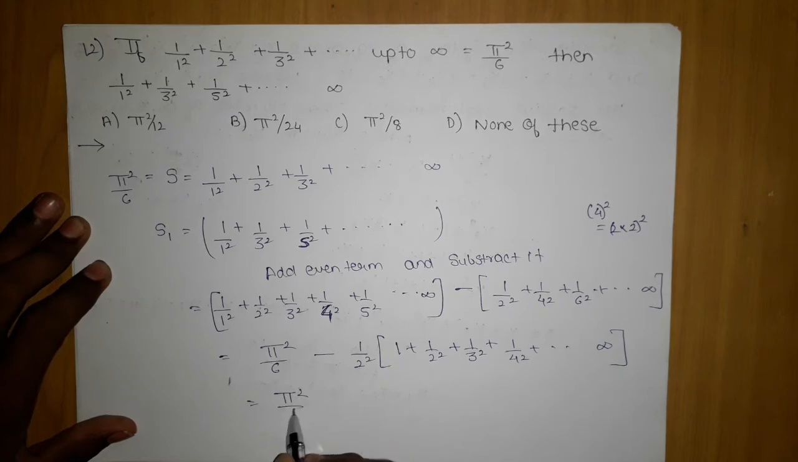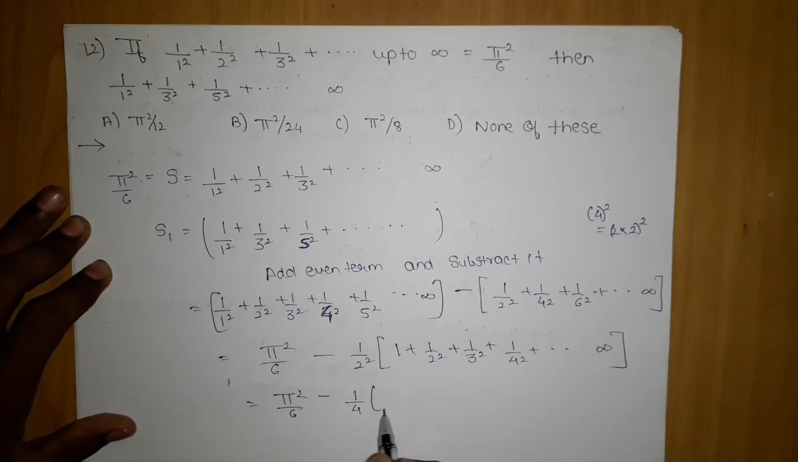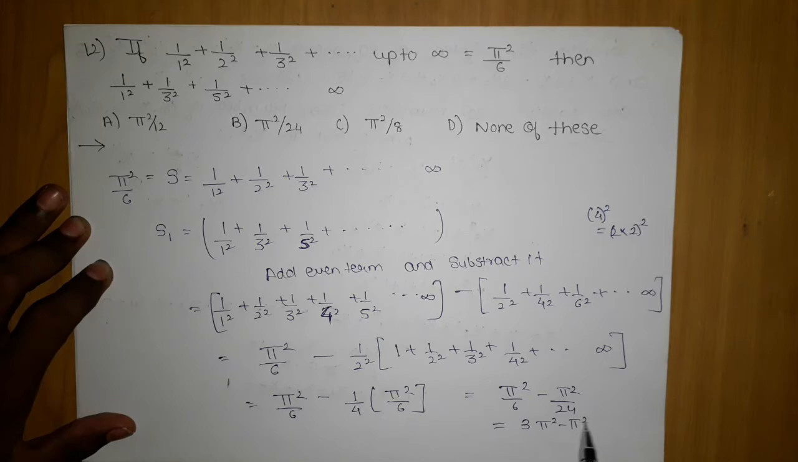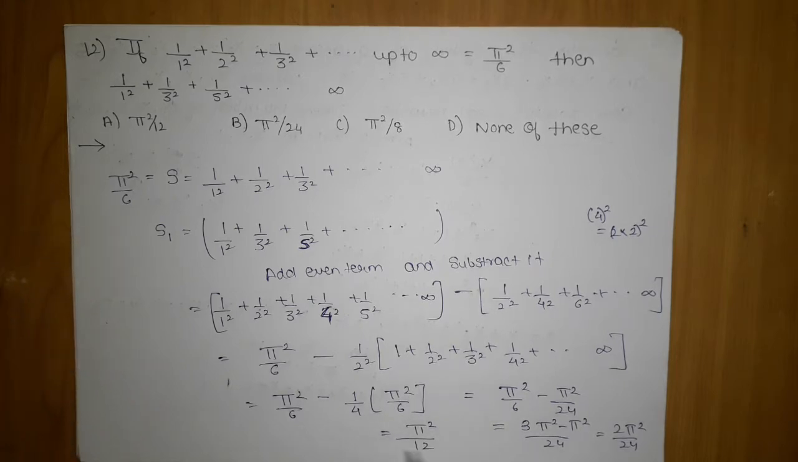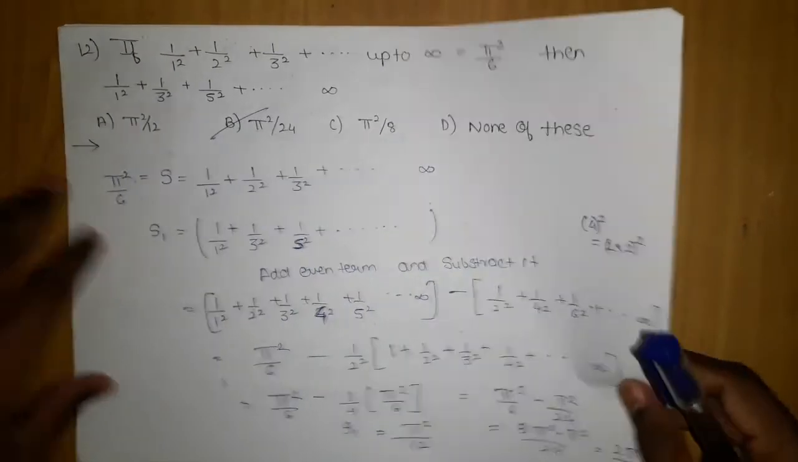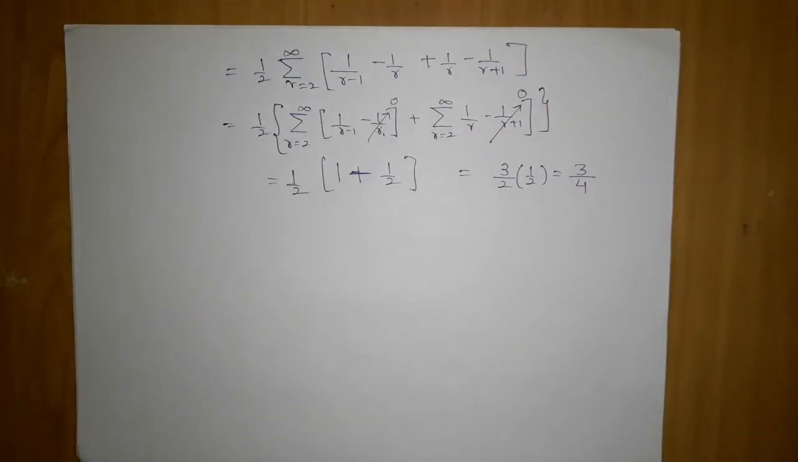So pi square by 6 minus 1 by 4 of, again, pi square by 6. So here pi square by 6 minus pi square by 24. To make it 24, I do 4 pi square minus pi square upon 24, which gives me finally 3 pi square by 24. So pi square by 8. So this is our answer, which was S1, the required answer. Okay, now let's move on to the next question.